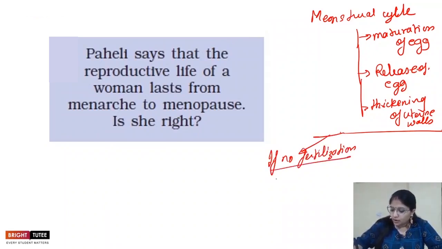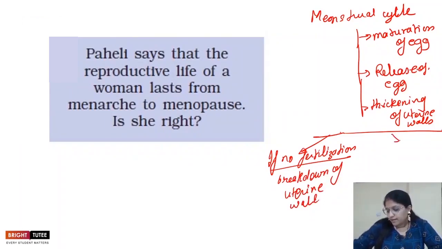Then shedding or breaking down of the uterine wall occurs, right? If pregnancy happens, in the case of pregnancy,